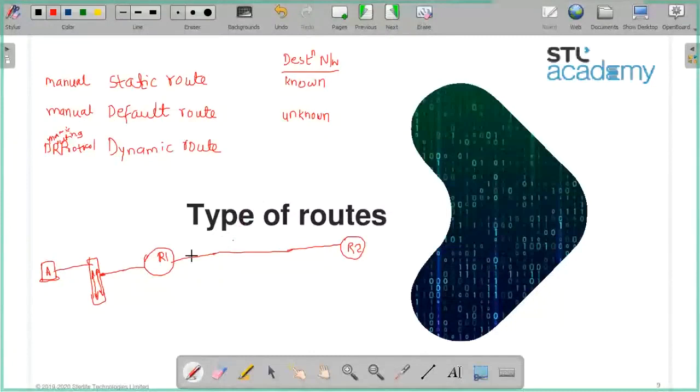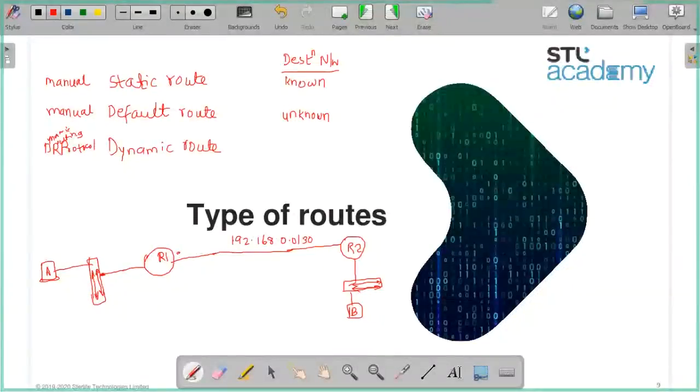So now please help me. A wants to go to B. Let's say the network between these two is 192.168.0.0/30.